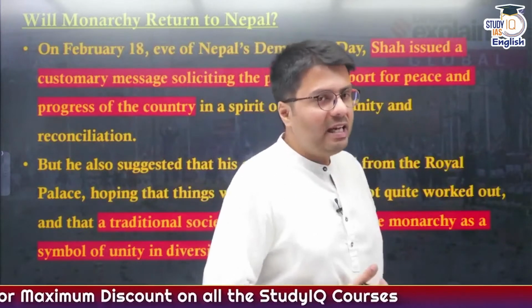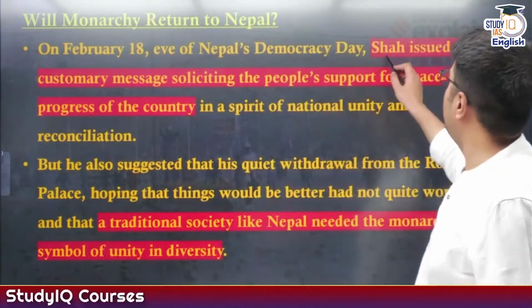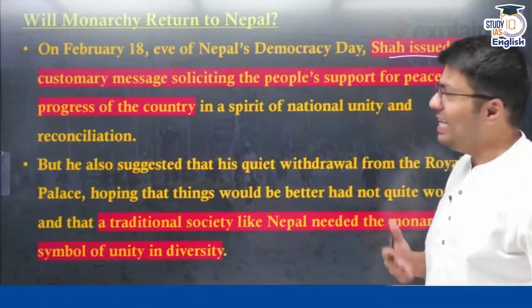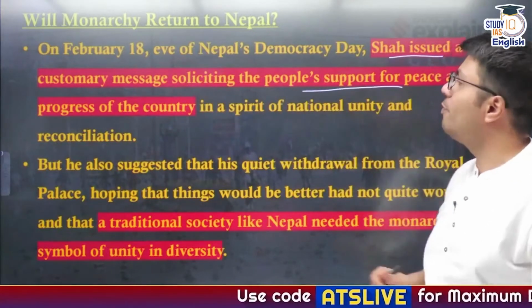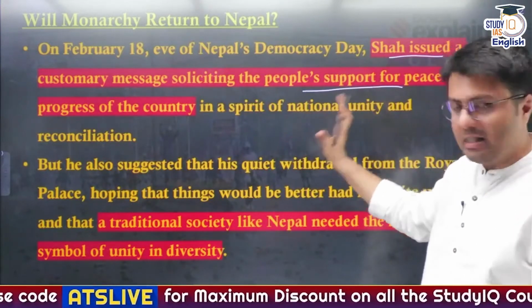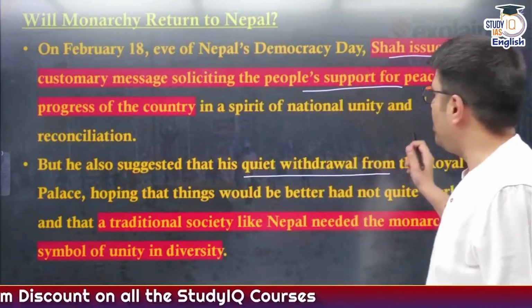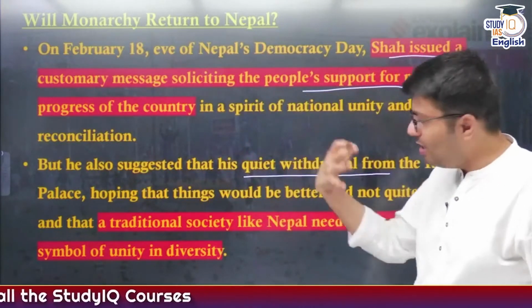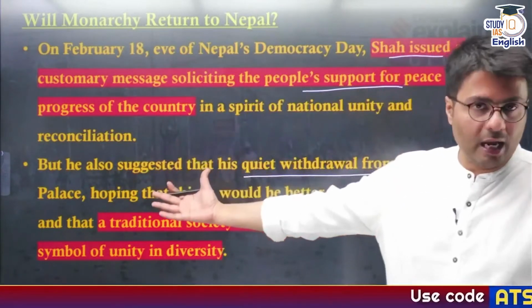Now, on February the 18th, on the eve of Nepal's Democracy Day, the former Shah of Nepal issued a customary message soliciting the people's support for peace and progress in the country. While doing so, in the spirit of national unity and conciliation, he also suggested that his quiet withdrawal from the royal palace, hoping that things would eventually get better for Nepal, has not panned out that way.